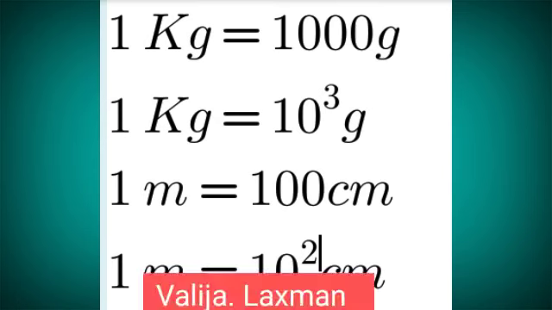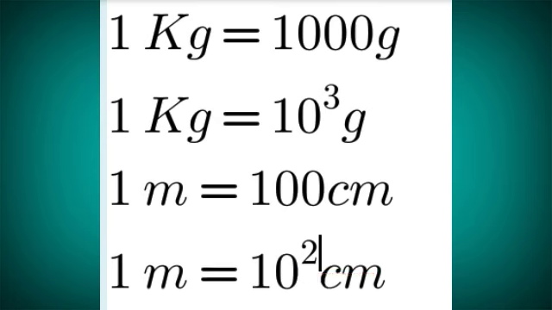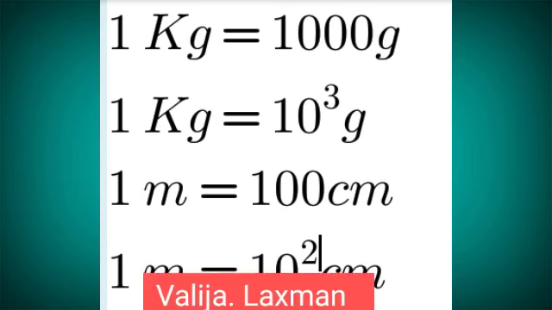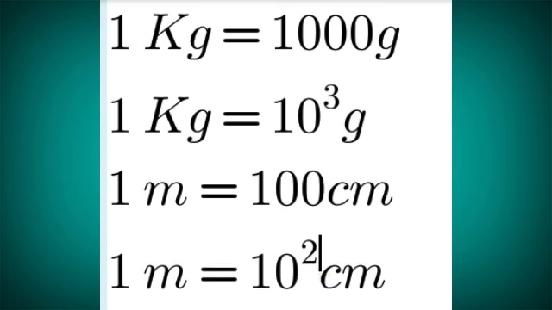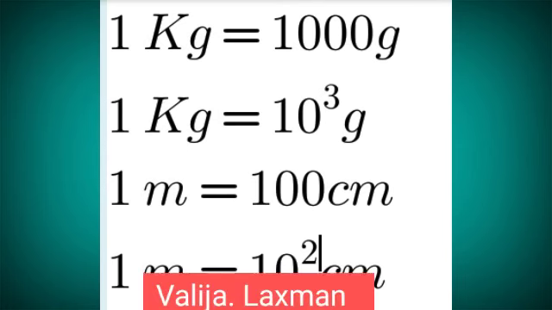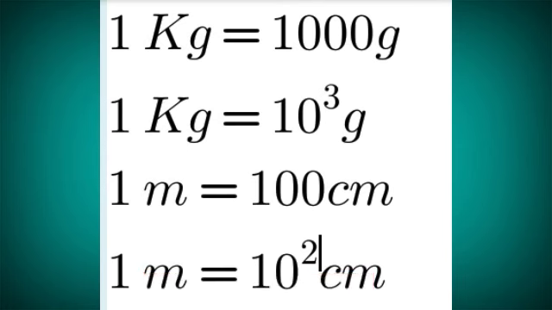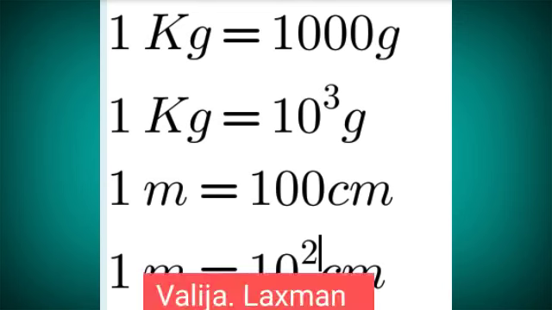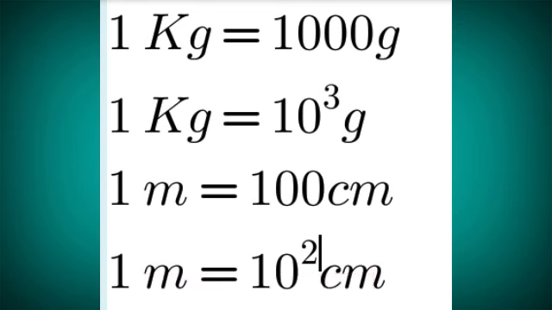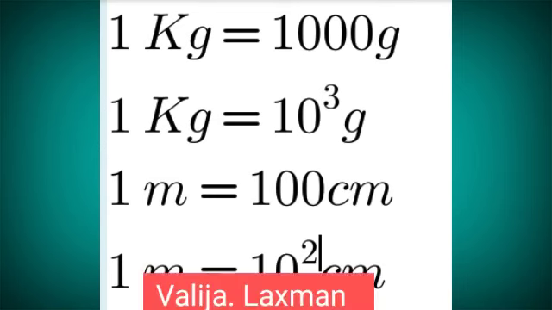If you are taking 1 meter, it is nothing but 100 centimeters. 100 can be written as 10 square. So 1 meter equals 10 square centimeters. So in this way, we can express either large or small quantities in terms of 10 powers. So SI unit can be expressed in the powers of 10.